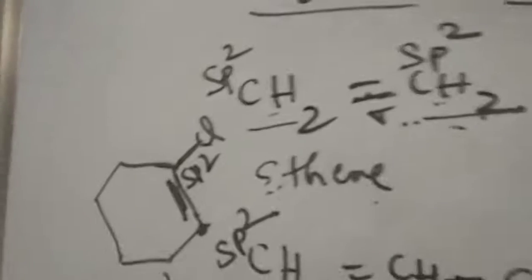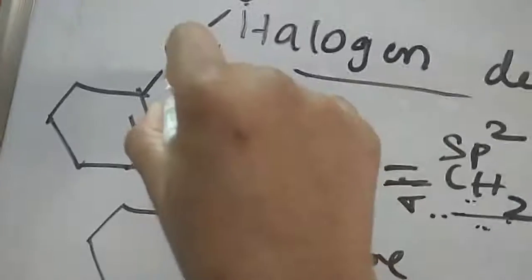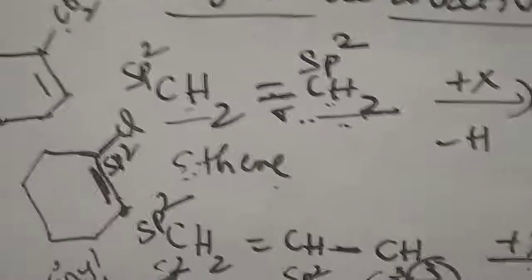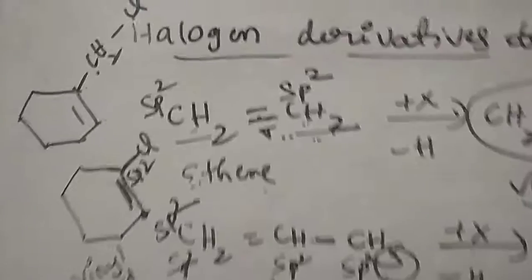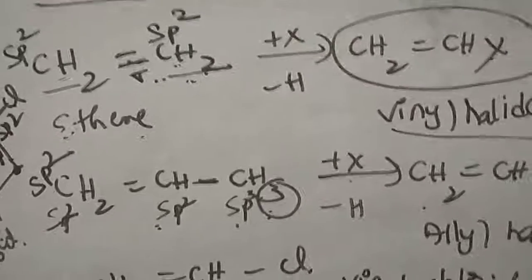And also we can go for one more example here. The halogen is attached to the sp3 carbon which is attached to the sp2 carbon. So this is said to be allyl chloride, cyclo allyl halides. Like this, these are the halogen derivatives, what is vinyl halide and what is allyl halide, based on their classification.